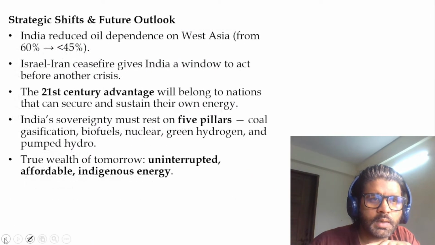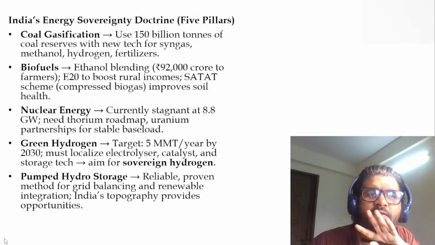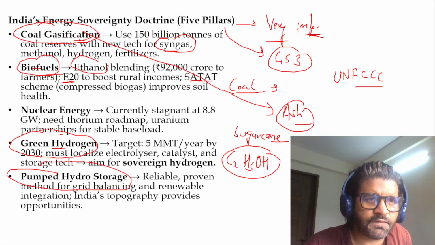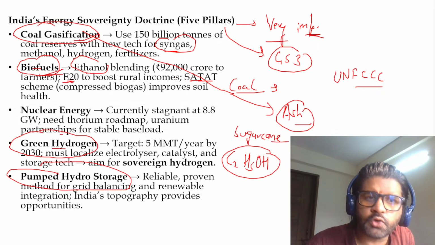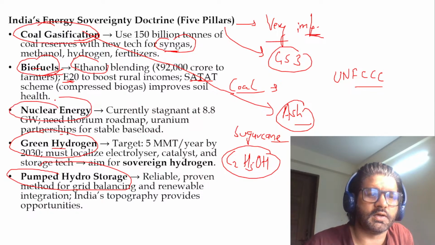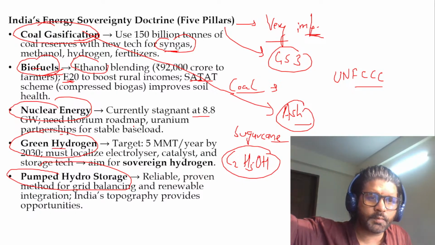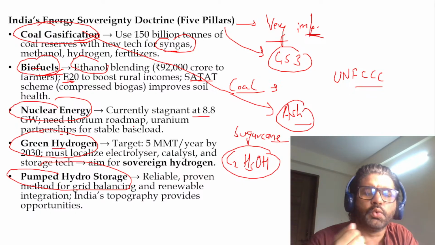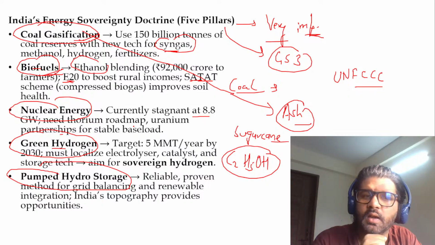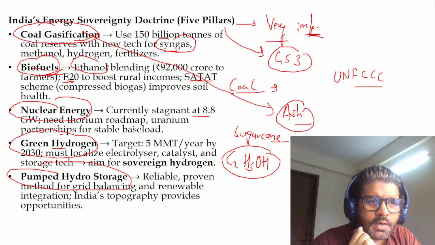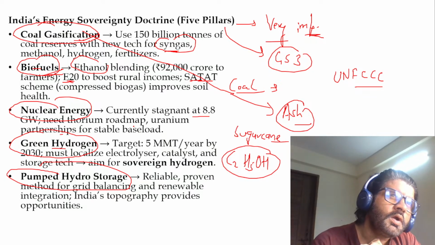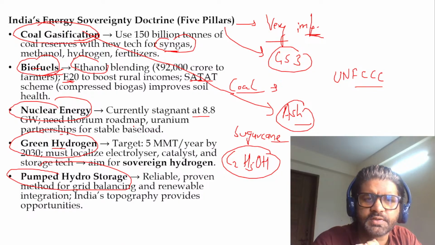So again, we are talking about India's energy sovereignty doctrine, five pillars. Coal gasification, then the second pillar is biofuel, which we have talked about. Nuclear energy, again it is stagnant because there are so many things. Thorium, we have to have a proper roadmap for thorium, how we will utilize thorium, monazite sand, Kerala, uranium partnership, plus security issues associated with nuclear energy, Fukushima disaster, etc.